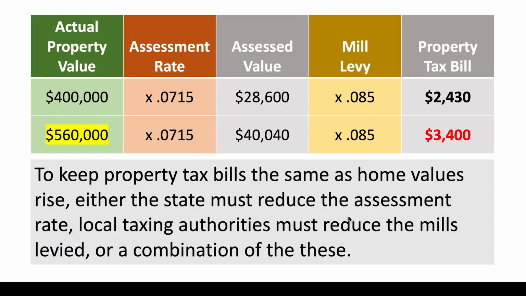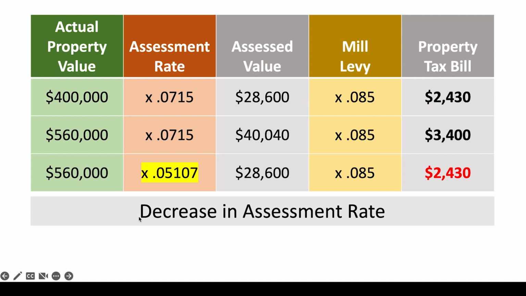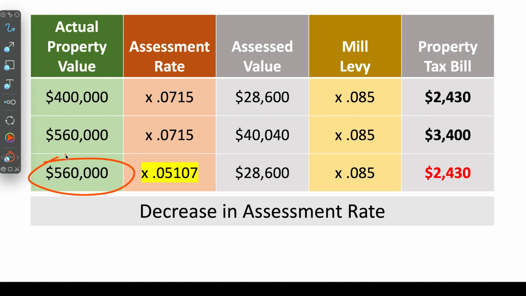To keep property tax bills the same as home values rise, either the state must reduce the assessment rate, local taxing authorities must reduce the mills levied, or a combination of these. Take a look at this in the next example. Again, we have a home valued at $560,000. But if we want to have the same property tax bill that we did back here with a $400,000 home, we would need to lower the assessment rate to 5.107%. Now, keeping mill levies the same, this lower assessment rate would give us about the same property tax bill that we had here, even though our home value has gone up.